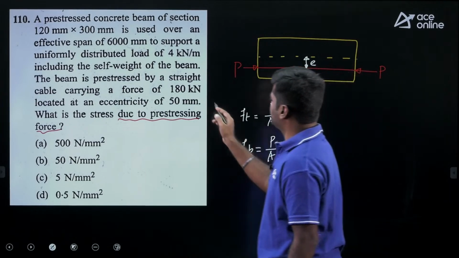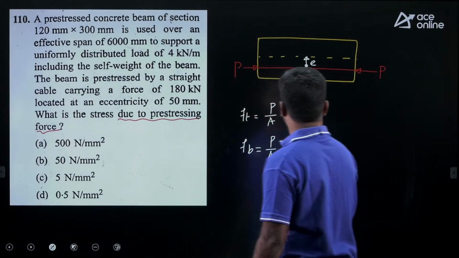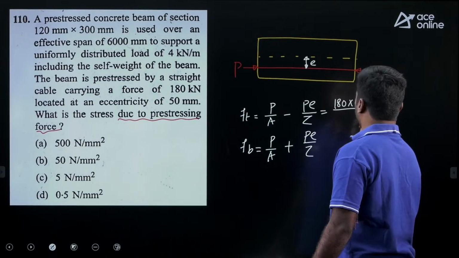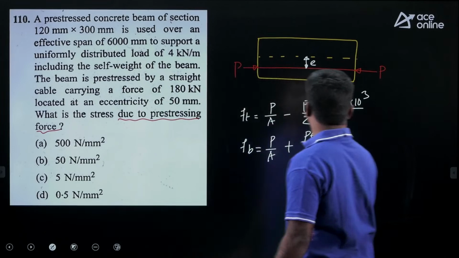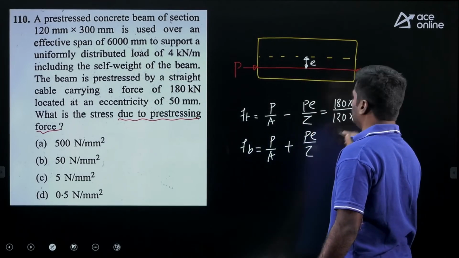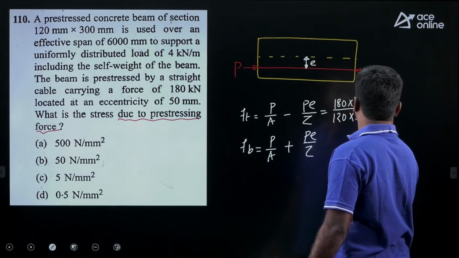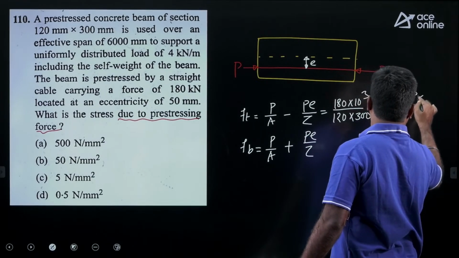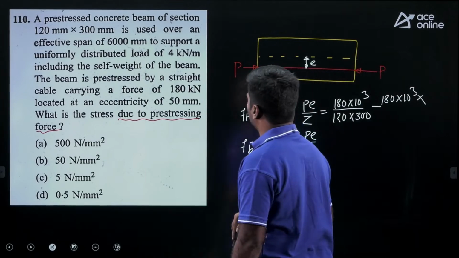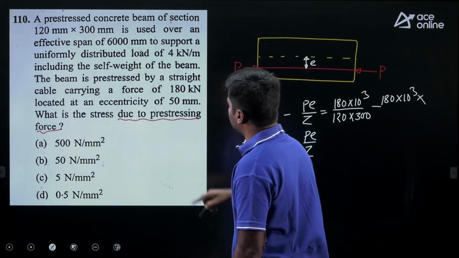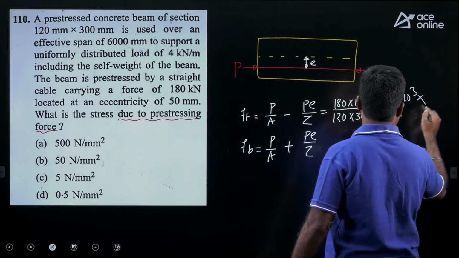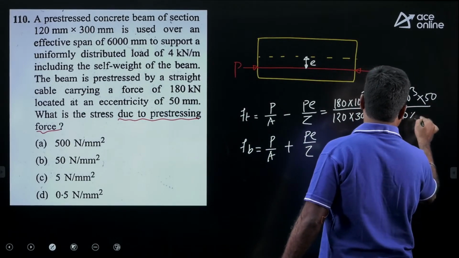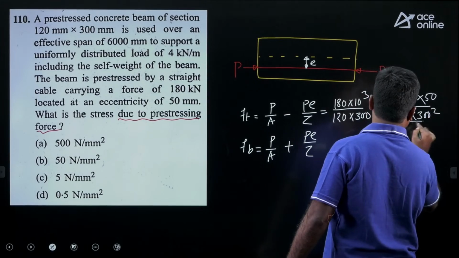Okay. Here pre-stressing force given 180 kilonewton. Let us write here 180 into 10 power 3 Newton upon size of the beam is 120 into 300, minus pre-stressing force 180 kilonewton, write in Newton, into eccentricity here given 50, upon Z is BD square upon 6.